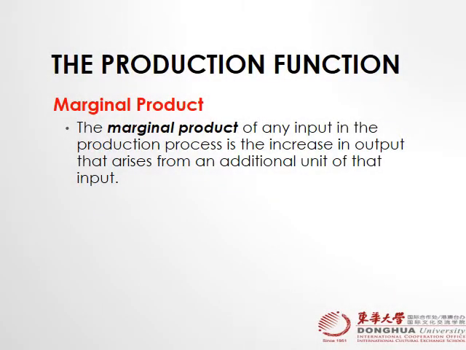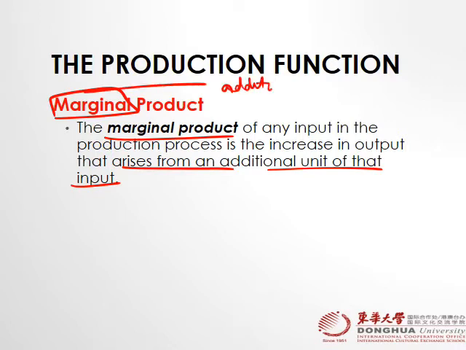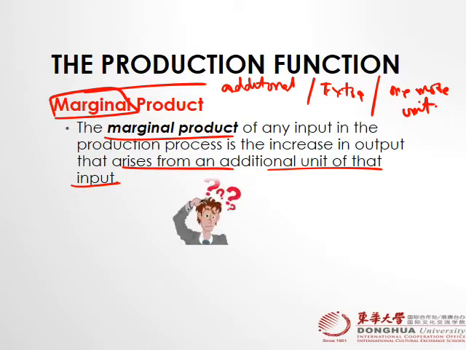Marginal product. Let's talk about the definition. The marginal product of an input is the increase in output that arises from an additional unit of that input. What do we mean by marginal? Marginal means additional, or extra, or one more unit. So what does marginal product mean?